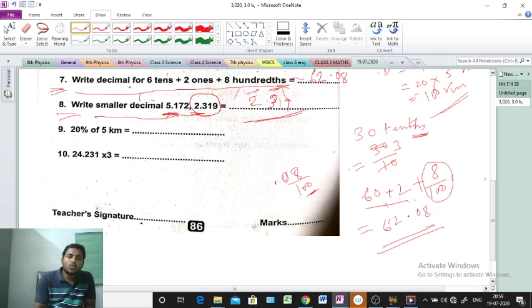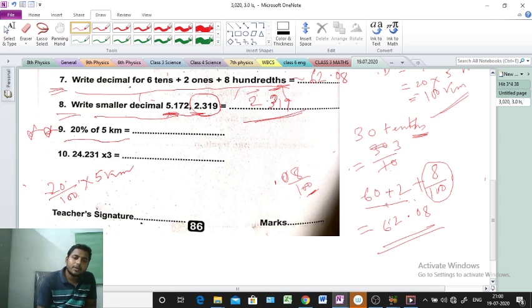Next question, 20% of 5 kilometer. Very very important question, question number 9. 20% of 5 kilometer. What to do, sir? We can do it also. So 20% means 20 by 100. Clear everyone? Next, of means multiplication. Of means here multiplication. 5 kilometer. So I am writing here 5 kilometer. This one clear? Clear or not?